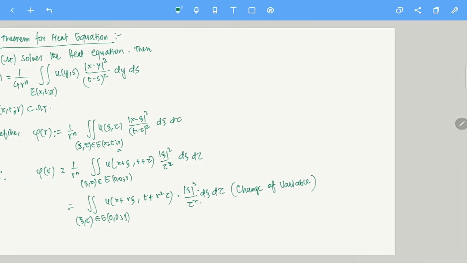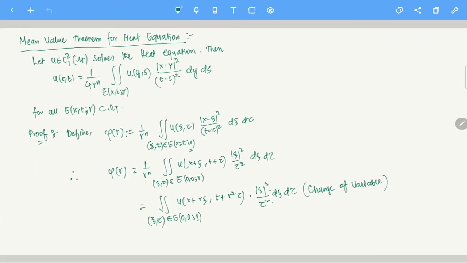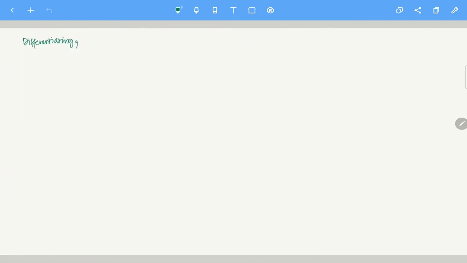Once that is true, now I want to differentiate. See again, as I have explained, why we are doing all of this: I want to make this integral independent of r because I want to take phi prime of r. If this integral depends on r, then we are in trouble. If the integral is independent of r, I can just take the derivative inside the integral. That's the motivation behind all that scaling.